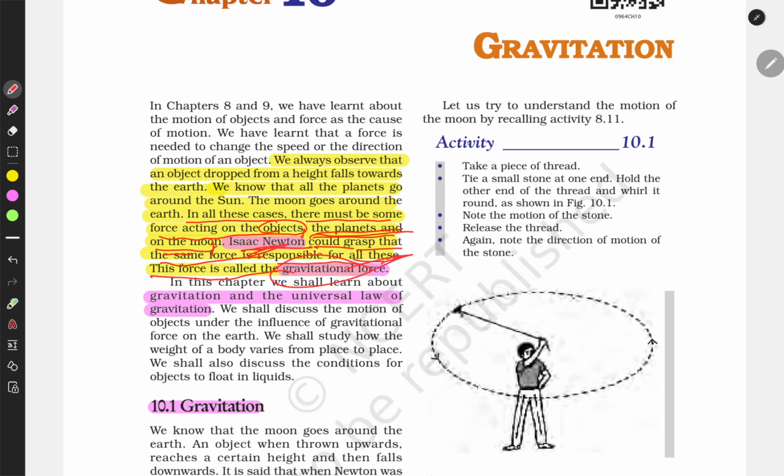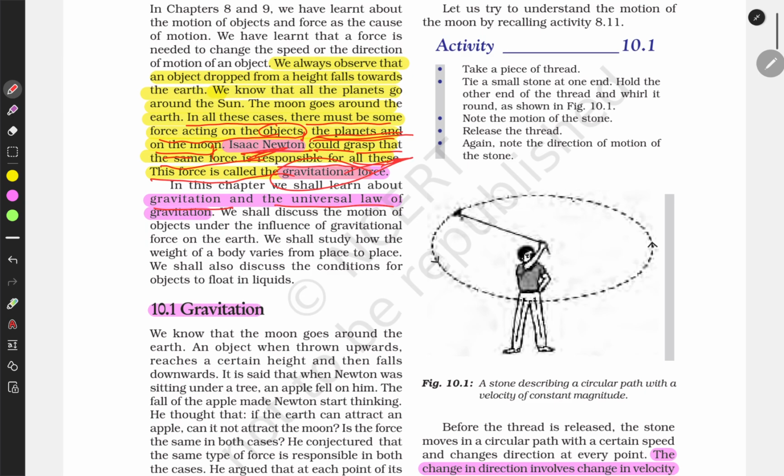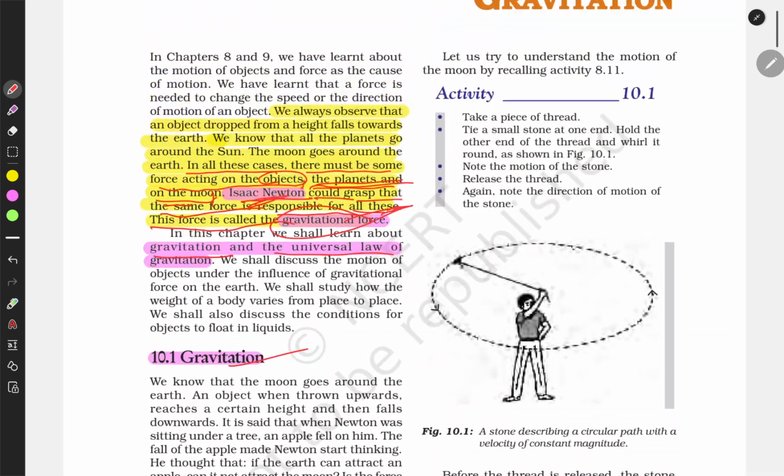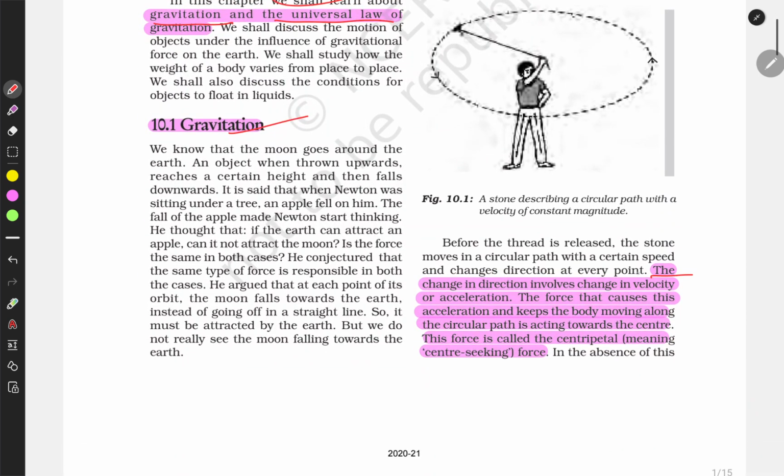In this chapter, we shall learn about gravitation and the universal gravitational law. What is gravitation? Let's discuss this. The change in the direction involves change in the velocity or acceleration. The force that causes this acceleration and keeps the body moving along the circular path is acting towards the center. This force is called centripetal force, meaning center-seeking force.